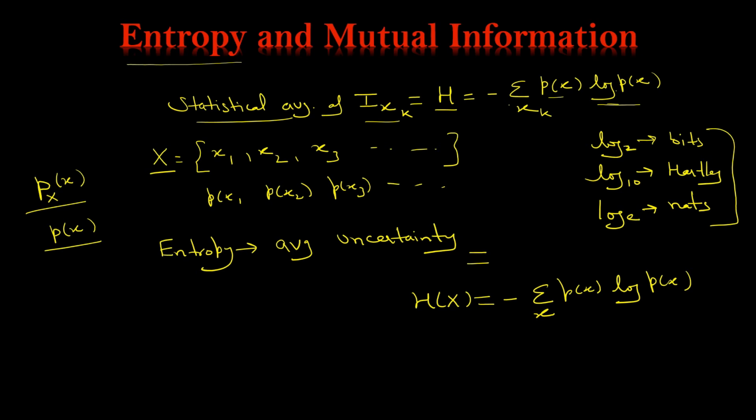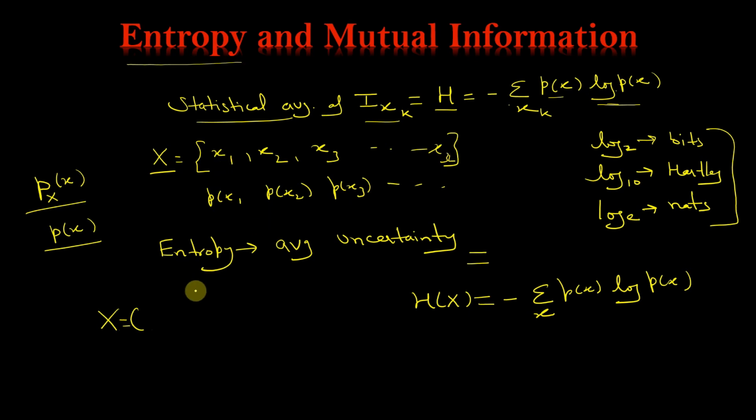Now let us assume some data. Let us consider that capital X is a random variable which is uniformly distributed. Uniformly distributed means it is over 32 outcomes: x1, x2, x3, up to x32.